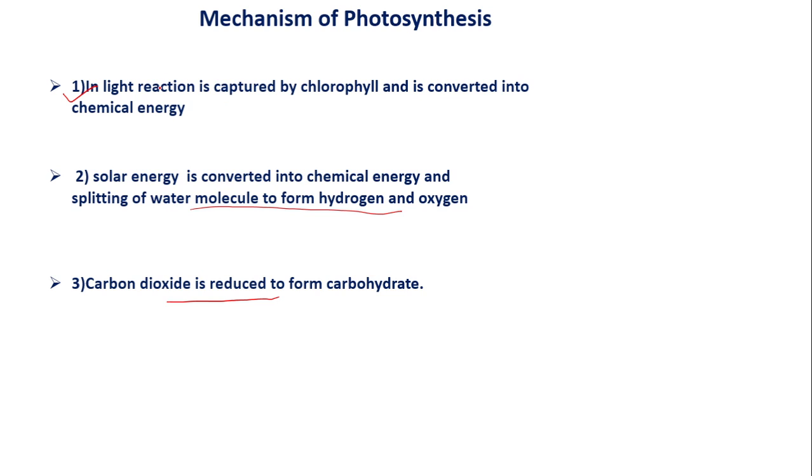For exam, it will be asked for 2 marks, that is, write the 3 events taking place in photosynthesis. Which are they? One is light energy is absorbed by chlorophyll, solar energy is converted into chemical energy and splitting of water molecule to form hydrogen and oxygen, then carbon dioxide is reduced to form carbohydrate.